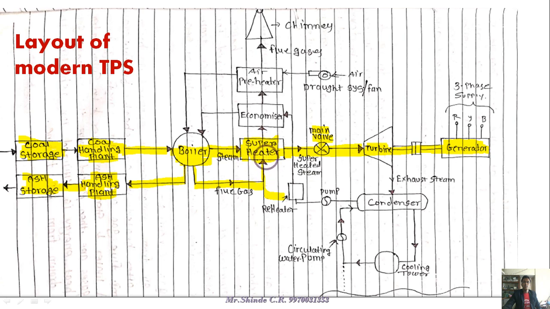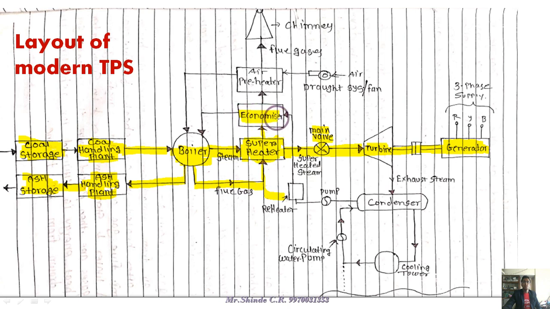The heat of the flue gases is utilized firstly for the superheater. What is the function of the superheater? Wet steam is converted into dry steam. Steam containing water droplets is converted into dry steam. That is the only function of the superheater, and for that it requires heat, which it takes from the flue gases. Then the gases go to the economizer.